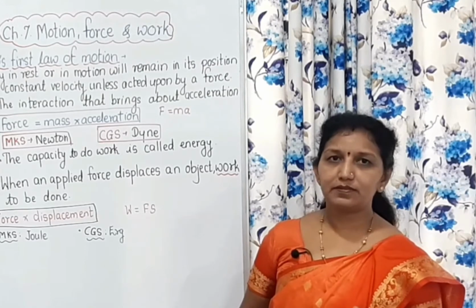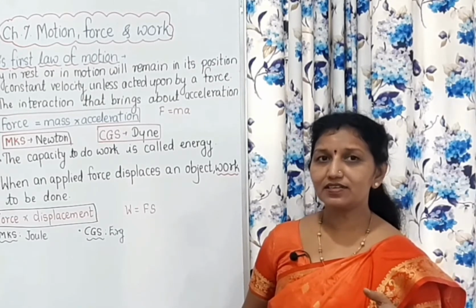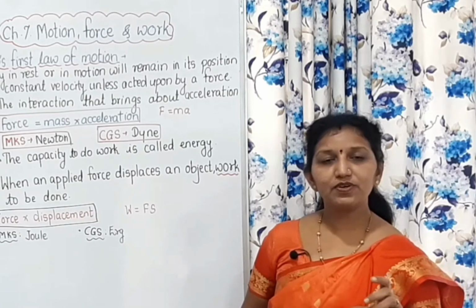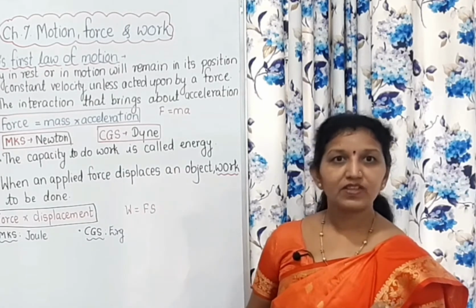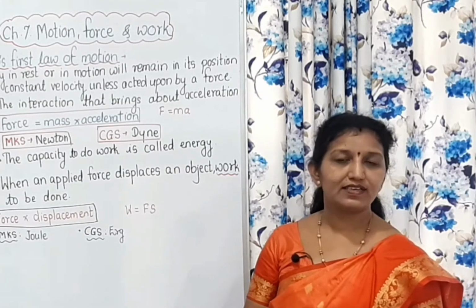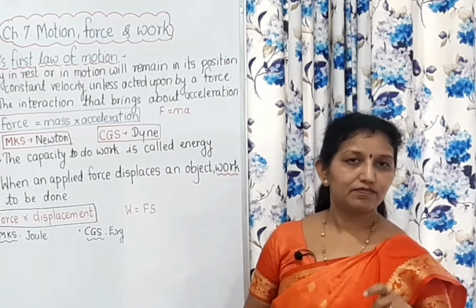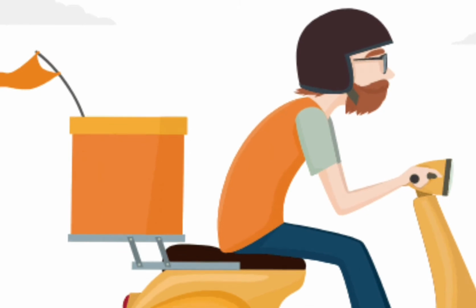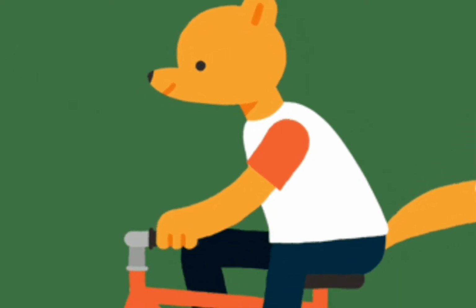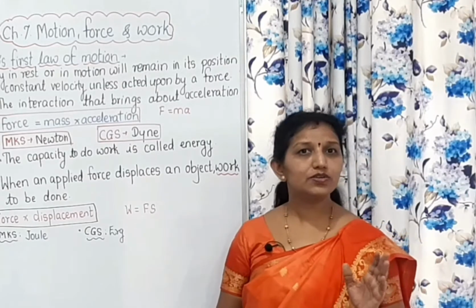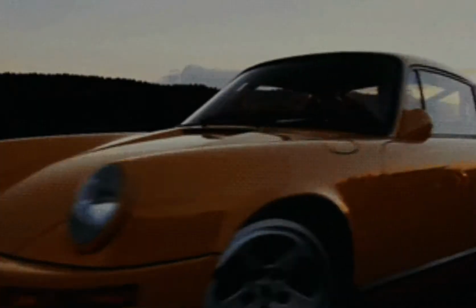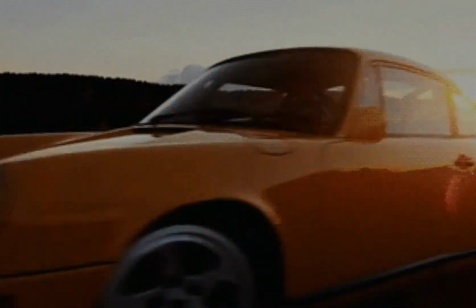For example, acceleration is also useful in our vehicles. With the help of the accelerator, we drive the vehicles. For two-wheelers we accelerate with the help of the accelerator. Also in four-wheelers, there is an accelerator and that is operated by the right leg of the driver.